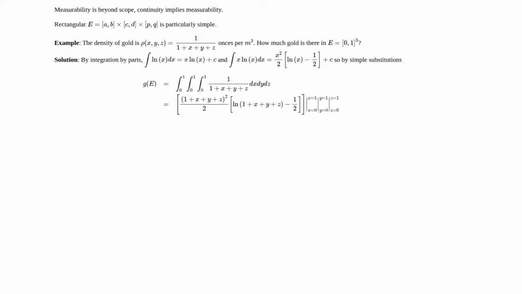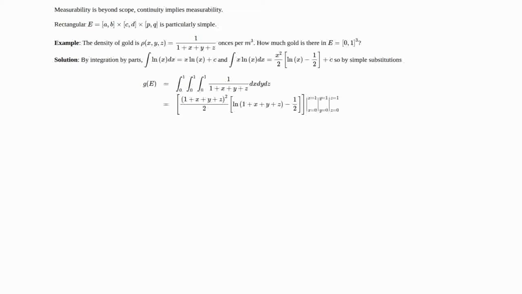And then an antiderivative of that is 1 plus x plus y plus z times ln of 1 plus x plus y plus z. And then finally, an antiderivative of that, we use the x ln x formula, and we have (1 plus x plus y plus z) squared over 2 times ln of 1 plus x plus y plus z minus 1/2.